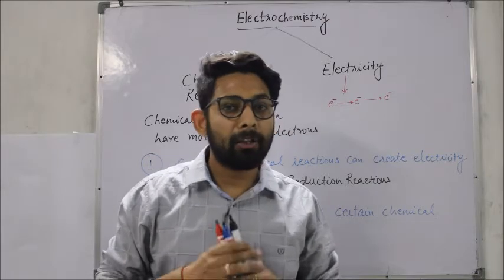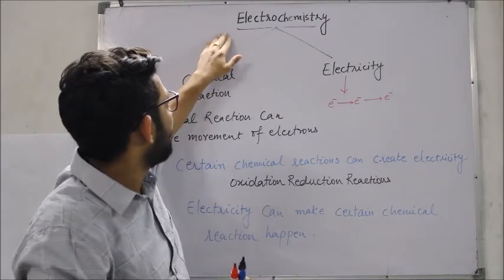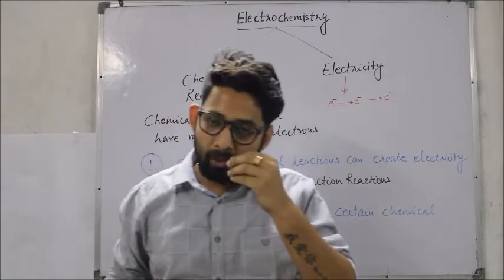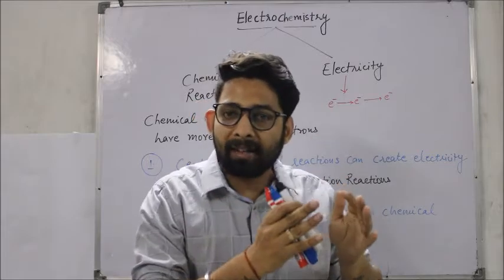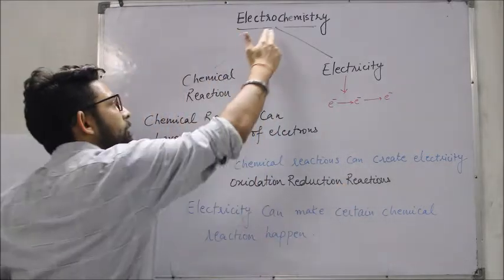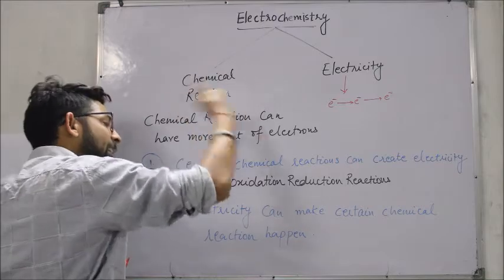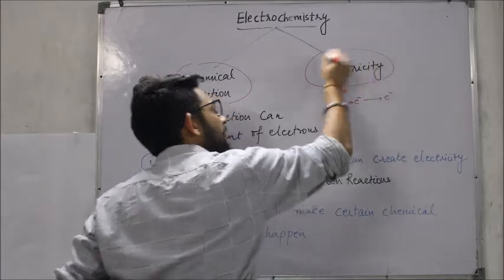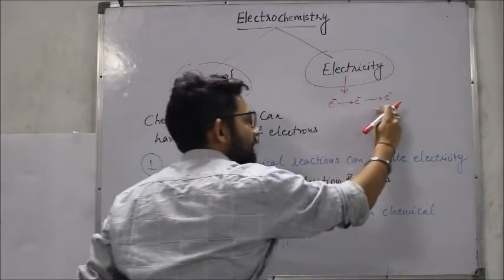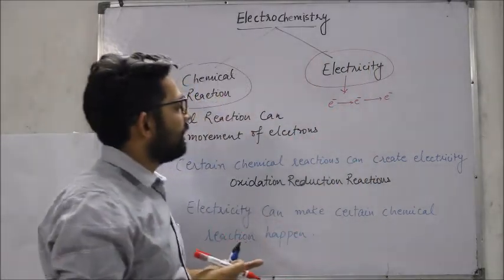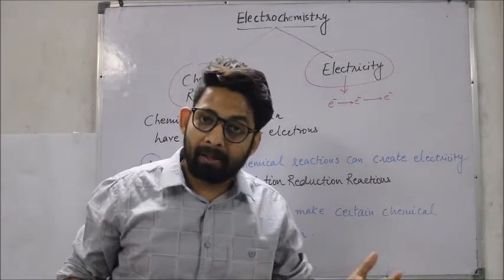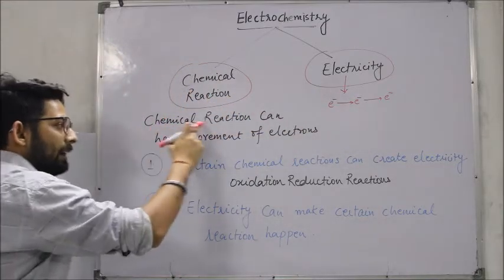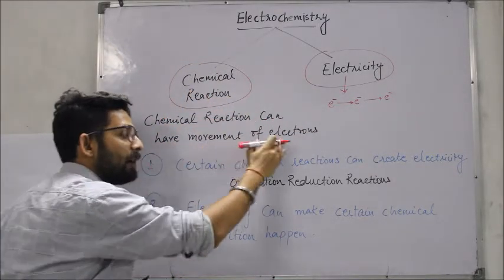Today I'm going to start a new chapter of class 12 chemistry, that is electrochemistry. So as the name suggests, electrochemistry has to do something related to chemical reactions and electricity. Electrochemistry is a relationship between chemical reaction and electricity. Now what is electricity? Electricity is the movement of electrons, movement of electrons through a wire, bulb, battery, etc. So we can say that chemical reactions can have movement of electrons.